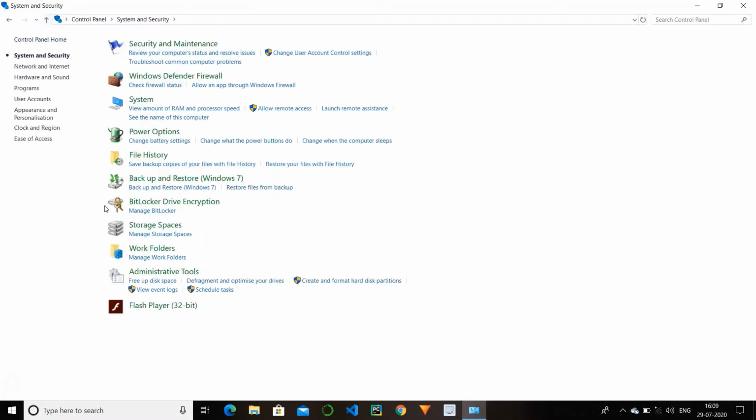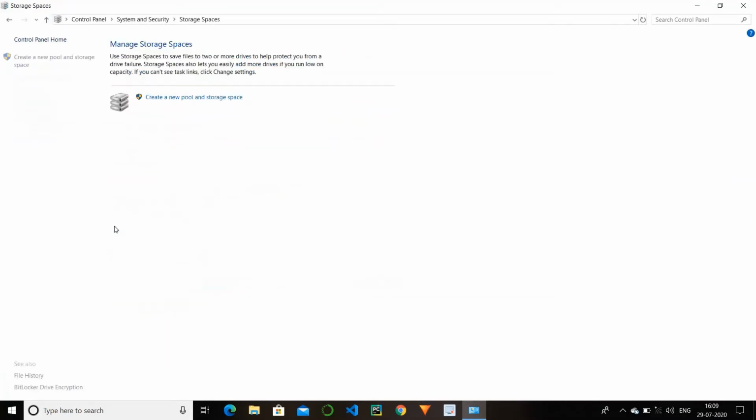So next we have storage spaces. By the use of this, you can manage your space or manage your memory, which means previously you have three drives or three volumes, drive C, drive D, and drive E. In case you want to extend these drives, like after drive C, D, E, you want to have drive F, G, H, and like that, so you can extend your drive space or computer or laptop memory.